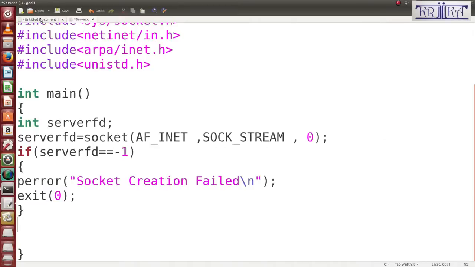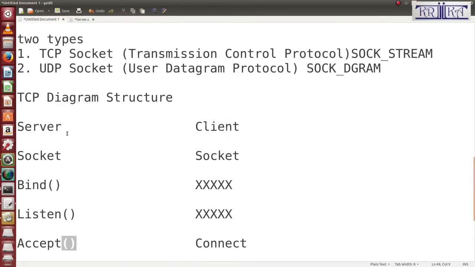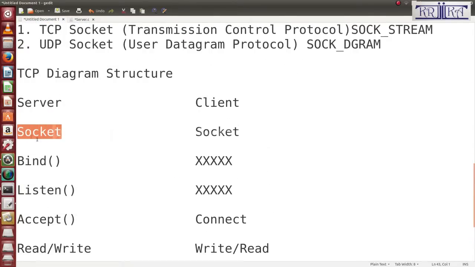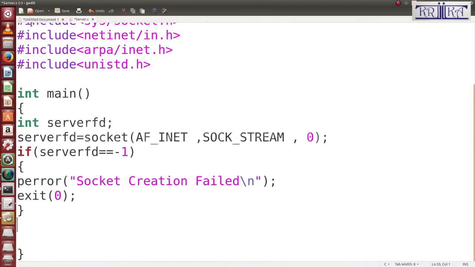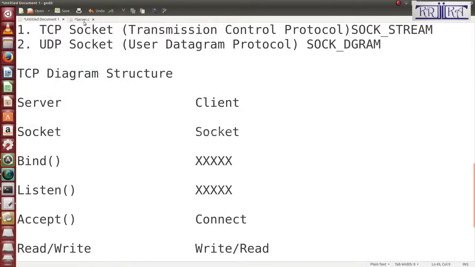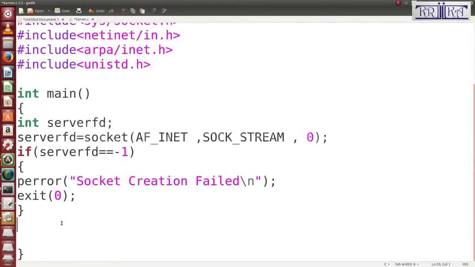Then after server side socket creation, I have told you there is another function called bind. So here I will write bind. Why do you use bind? The bind function is used to associate a port and IP address to a socket.